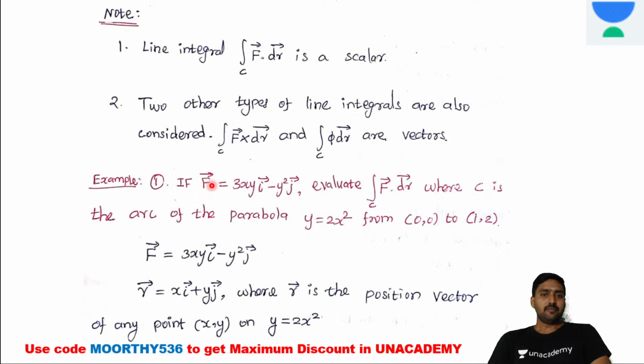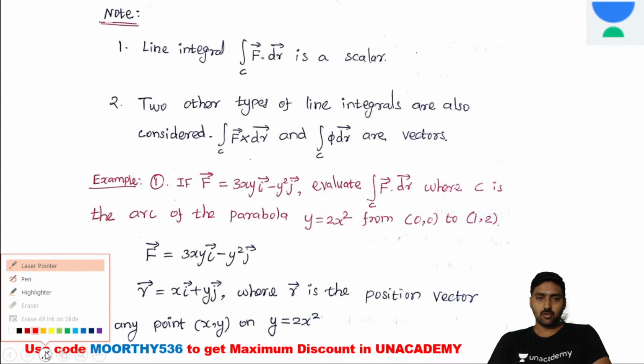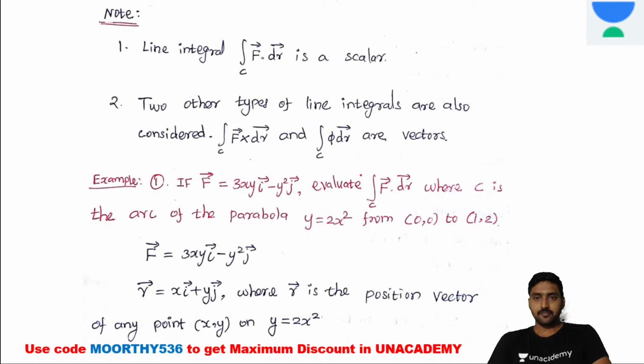Example: if F vector is equal to 3xy i vector minus y square j vector, evaluate the integral over C of F vector dot dr vector, where C is the arc of the parabola y is equal to 2x square from (0, 0) to (1, 2). Now look at this condition. We know the formula. Evaluate the line integral. F vector is given in the question itself. Now dr vector.